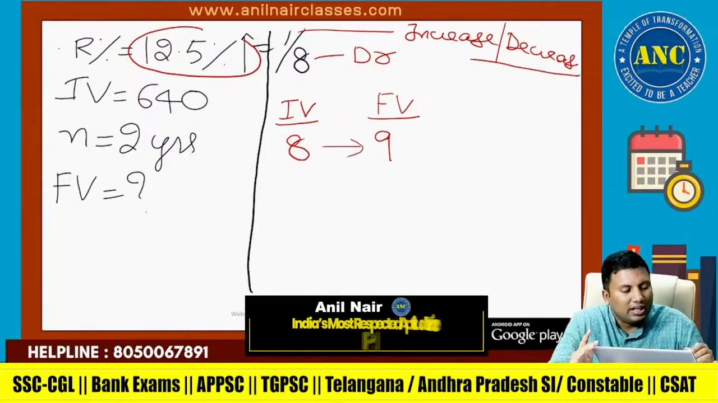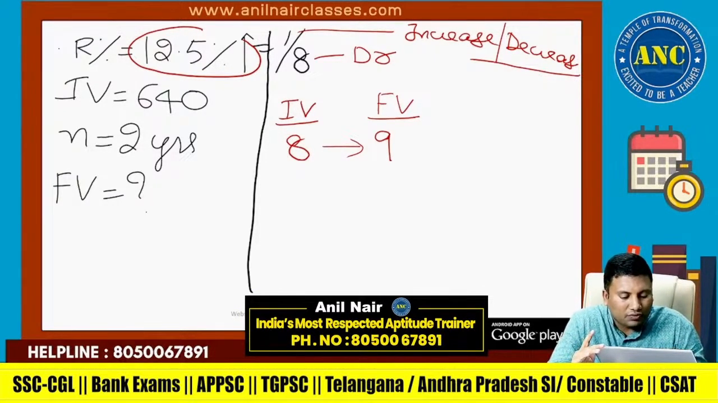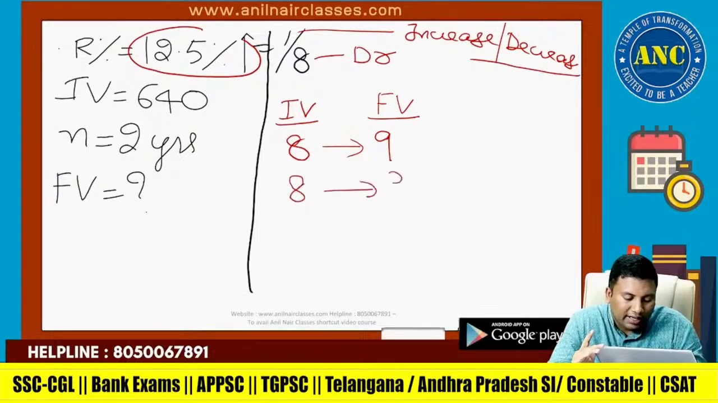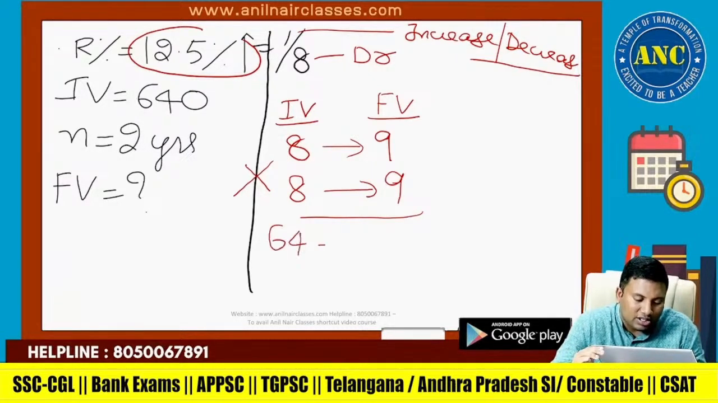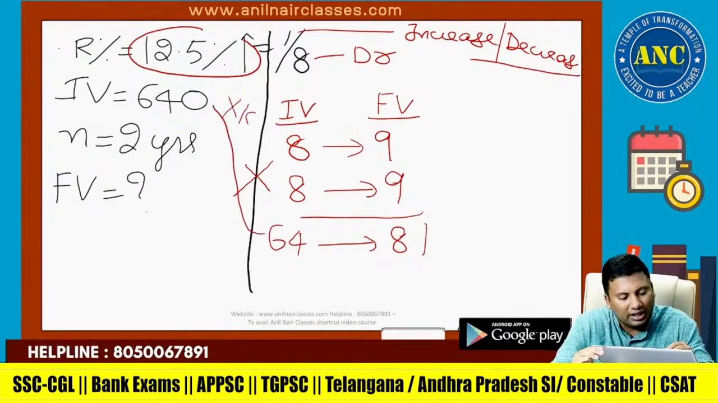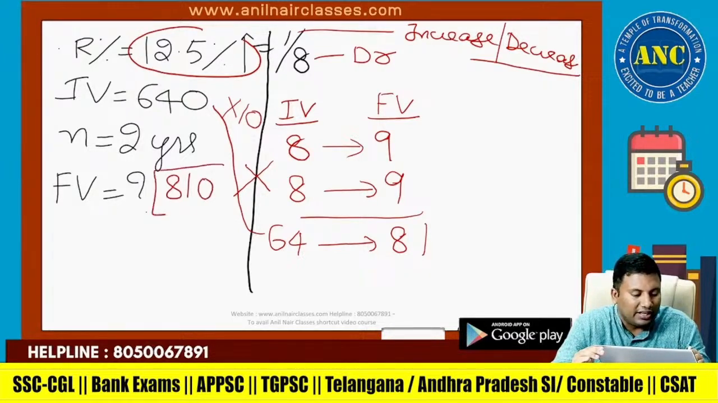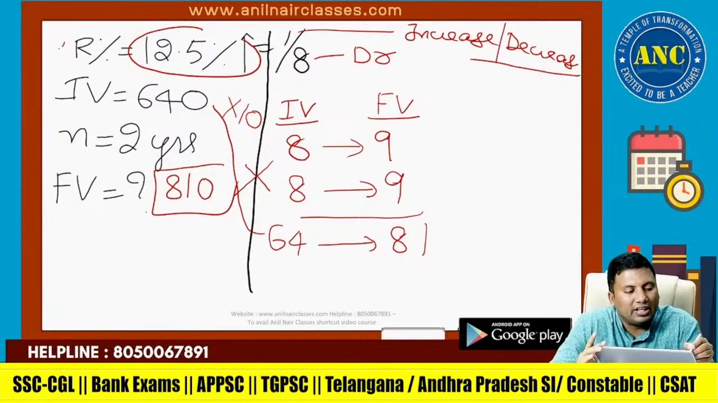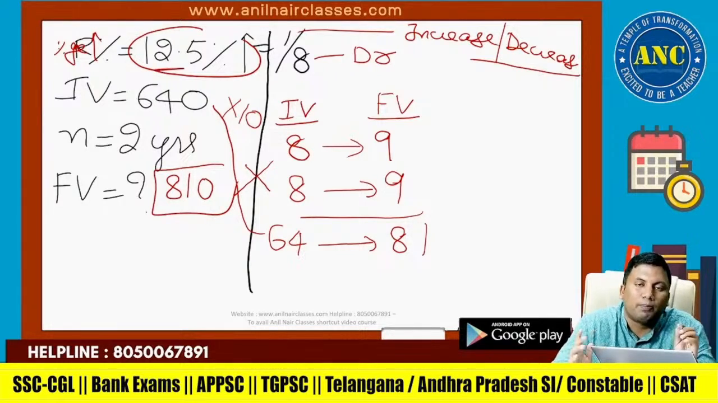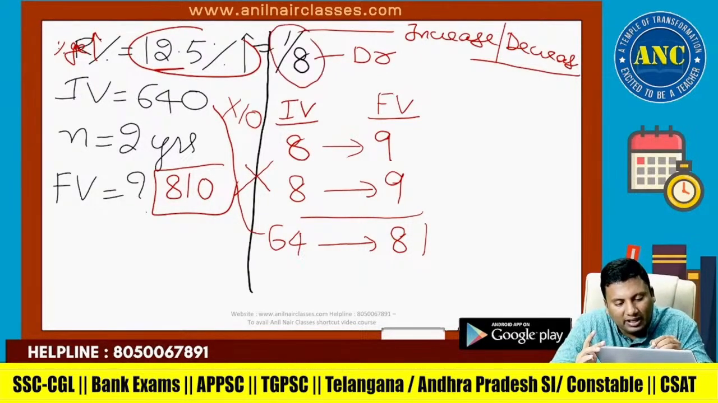I hope it is clear. It is not for 1 year, it is for 2 years. Second year also, 8 has become 9. One event is happening after another event. Fundamental principle of multiplication. 8 8s are 64. 9 9s are 81. 64 is becoming 640, into 10. 81 will become 10 times. Final value is 810. Again I am repeating. Instead of R, it is a percentage increase. Percentage increase is 12.5 percentage, which is 1 by 8.